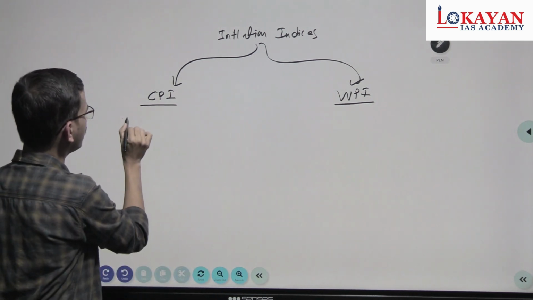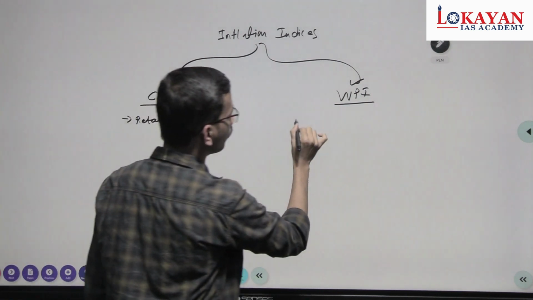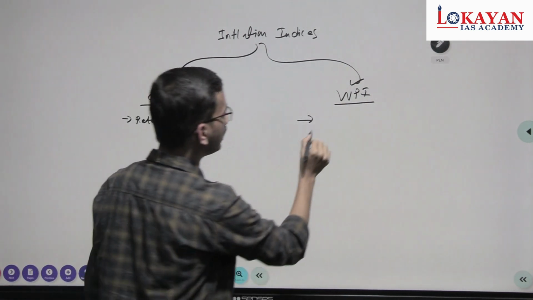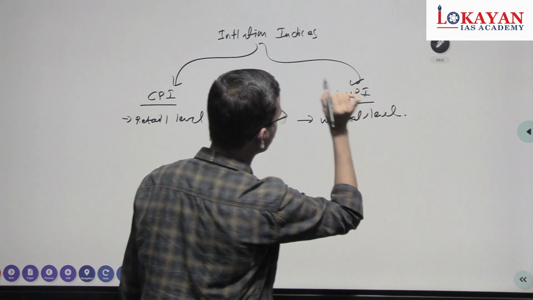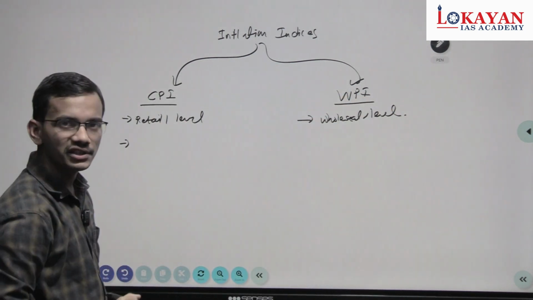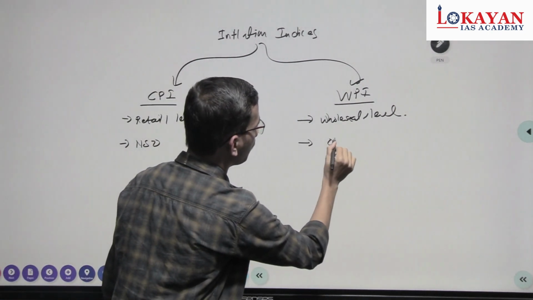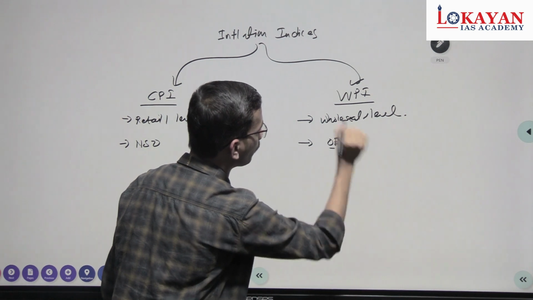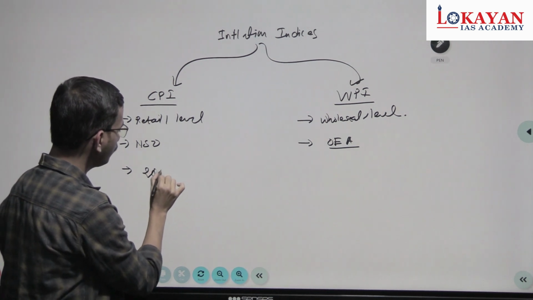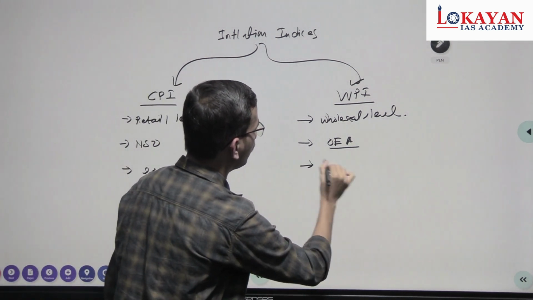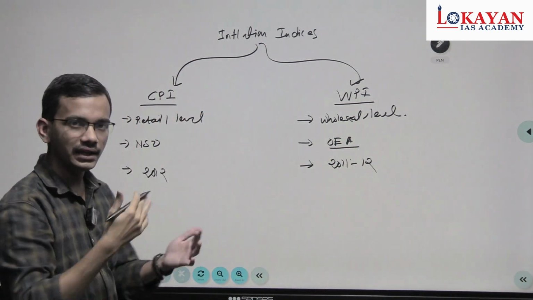First major difference is CPI measures at retail level, WPI measures at wholesale level. Okay, CPI is published by NSO, WPI by the Office of Economic Advisor. Base rate for CPI is 2012, WPI is 2011. Well, so there are many differences.